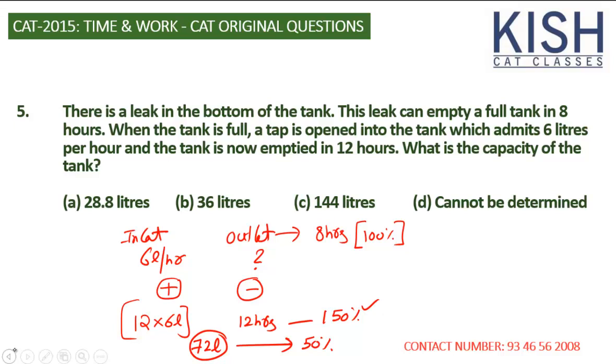So the method that we use to solve this question need not be a method related to time and work. We can use percentages also. What else we can do is take the capacity of the outlet pipe as x liters, then it finishes the job in 8 hours, 8x liters, and then we can similarly work on it. That's it. Let's move to the next question.